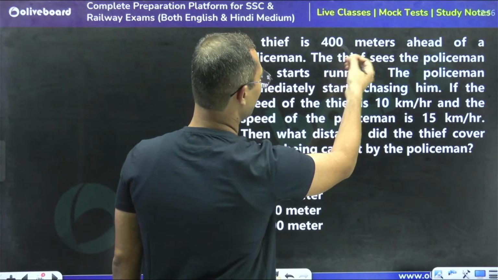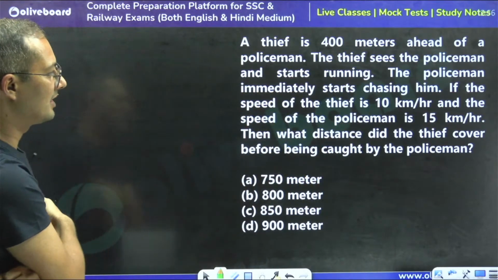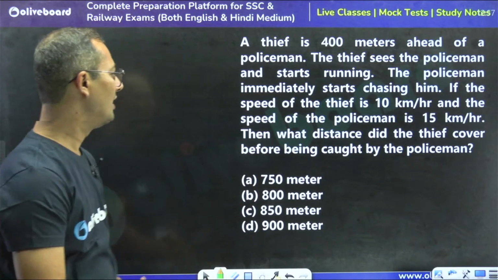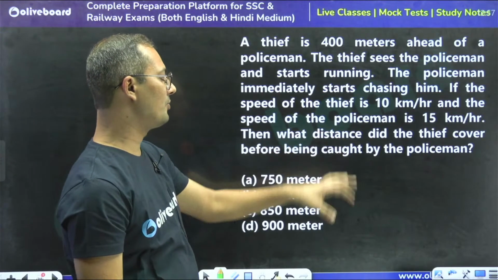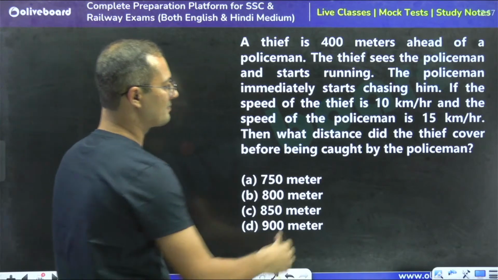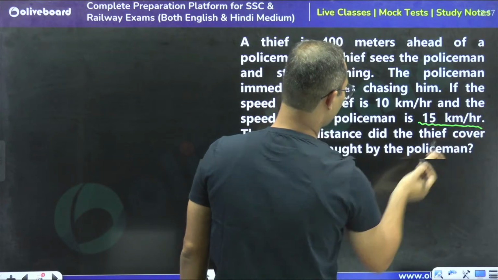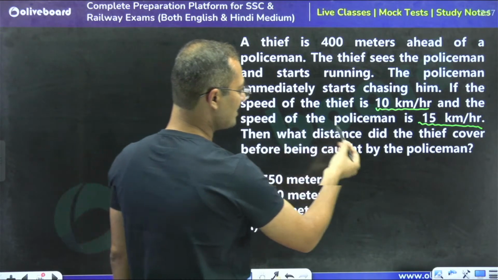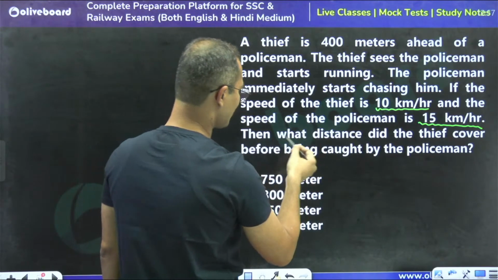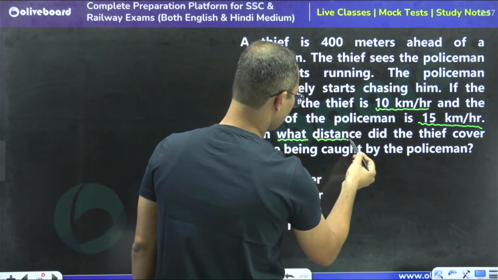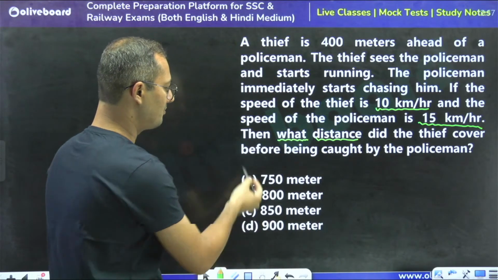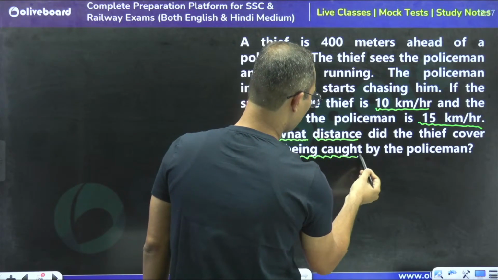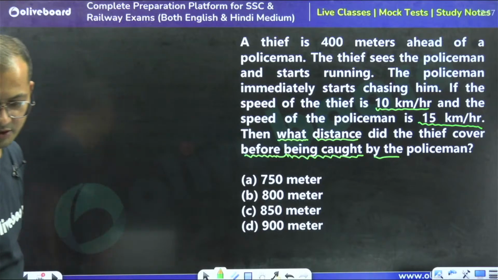A thief is 400 meters ahead of a policeman. The thief sees the policeman and starts running. The policeman immediately starts chasing him. If the speed of the thief is 10 km per hour and the speed of the policeman is 15 km per hour, then what distance did the thief cover before being caught by the policeman?